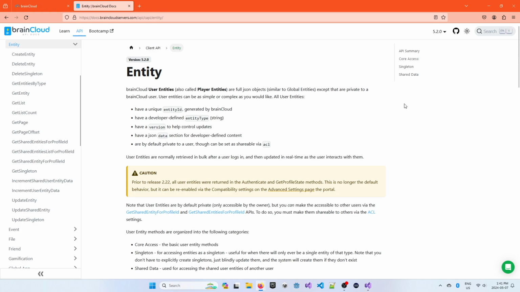In the next few lessons, we'll be using user entities to store the user's progress in the example game's Horde mode. The user entities module is easily the most complex module so far in the brainCloud Bootcamp series. Part of the complexity arises from the third key difference from global entities. Unlike global entities, which can be created on the brainCloud portal, user entities are instead created programmatically on the client. To help mitigate this complexity, we'll be demonstrating a high-level use case in just a moment. But first, we need to go over a trio of brainCloud requests that we'll need to use.